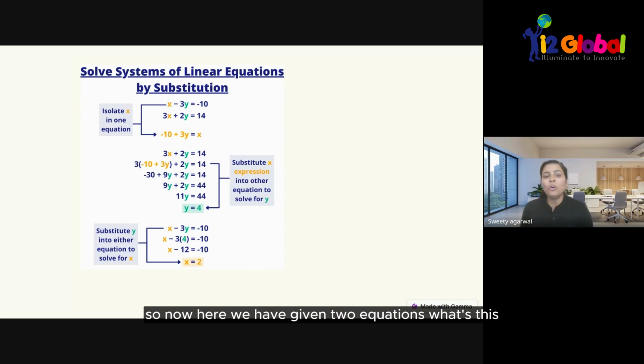Here we have two equations. First is x minus 3y equals minus 10, and 3x plus 2y equals 14. What is the first step? We have to isolate x or y, any one variable, from the first equation. We leave only x on the left-hand side and take everything to the right-hand side.